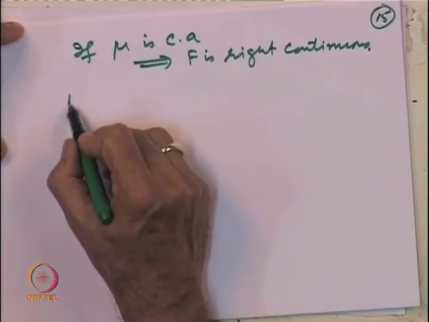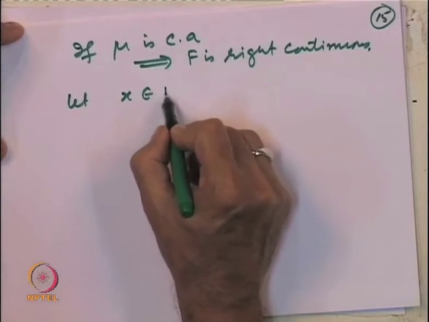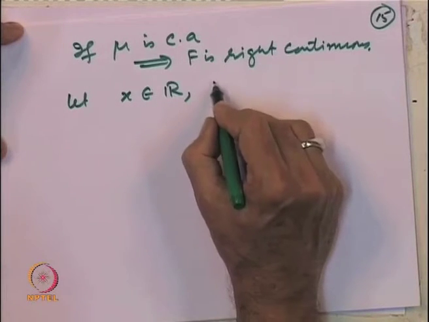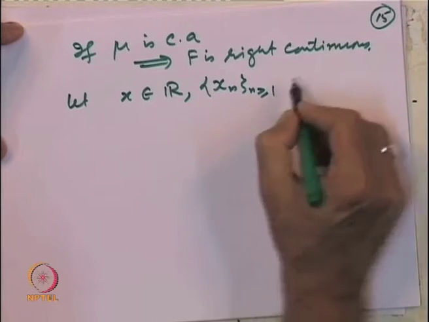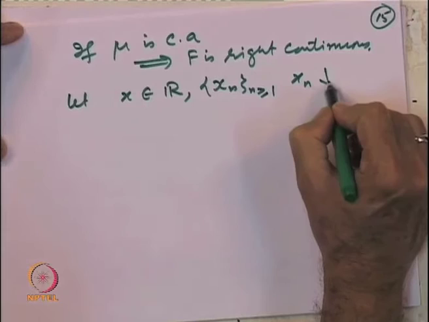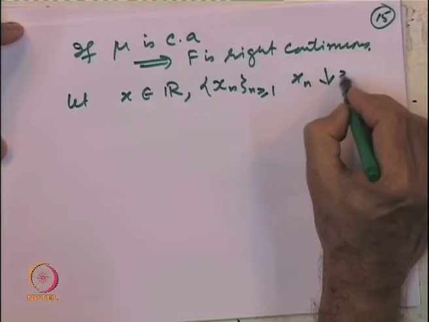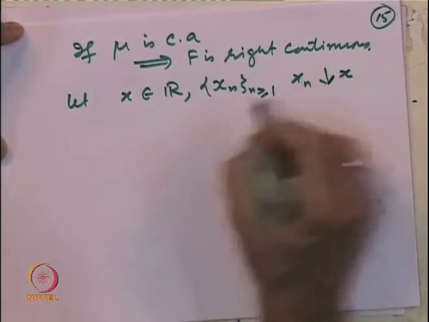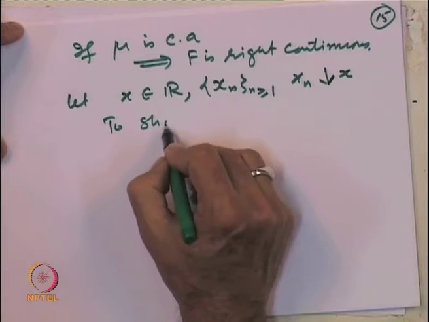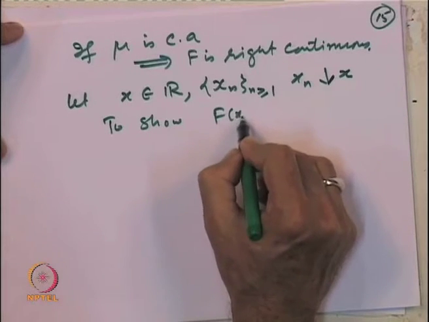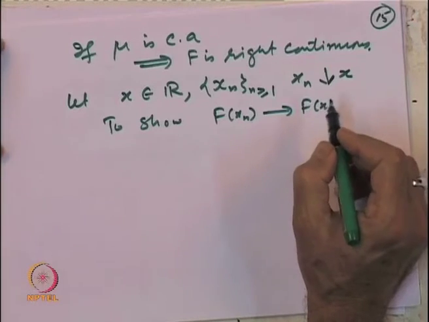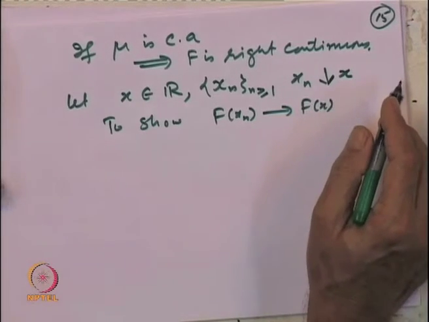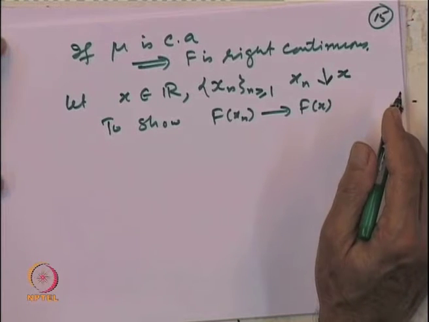So, let us take a point x, let x belong to R, and let us take a sequence x n, say that x n decreases to the point x, right, to show that f of x n converges to f of x. So, that is what we have to show.